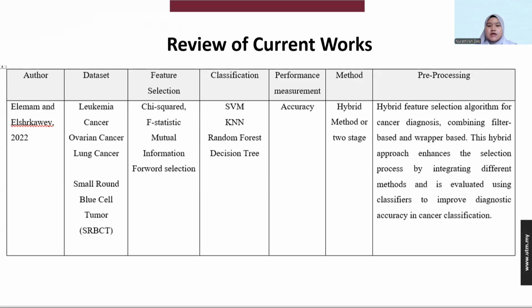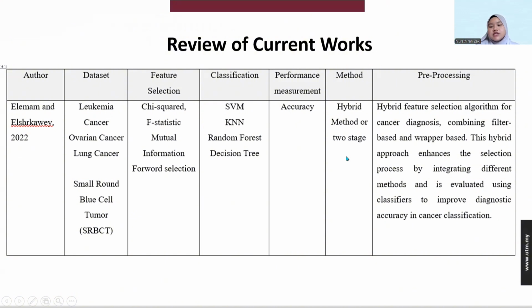Okay, the main benchmark paper is from Elimination and Kawai in 2022. We use 5 datasets: leukemia cancer, ovarian cancer, lung cancer, and also small round blue cell tumor. This paper uses chi-square for feature selection, and the classification uses SVM, KNN, random forest and also DT. The performance measurement is accuracy, and the method is the hybrid method and also the two-stage method.